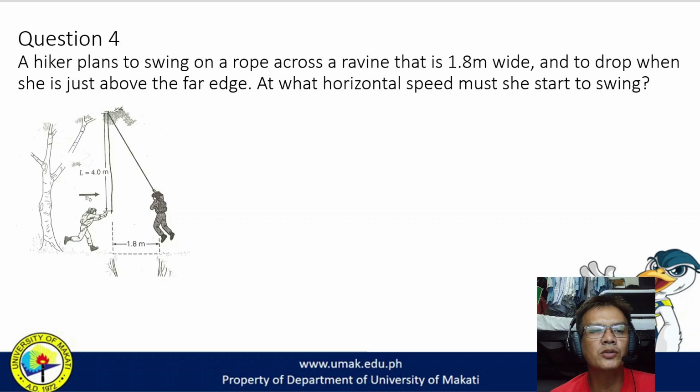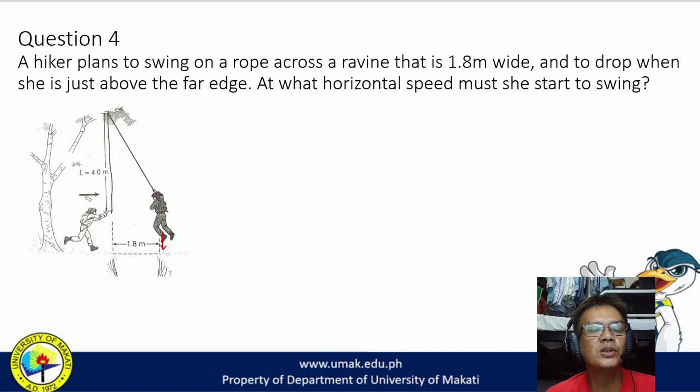Okay, so we move on to problem number 4. A hiker plans to swing on a rope across a ravine that is 1.8 meters wide and to drop when she is just above the far edge. At what horizontal speed must she start to swing? So the hiker plans to swing over the ravine, and at the point just across the ravine, she would let go of the vine, and hopefully what she plans to do is to fall straight down. That is what she plans to achieve.